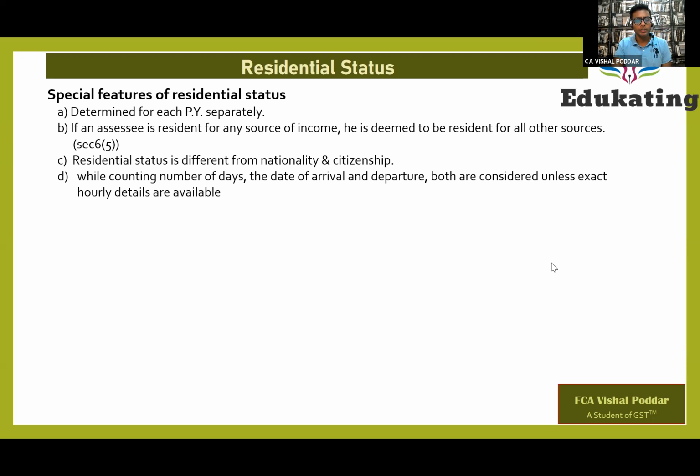Exact time of arrival and departure, from which documents? Generally it is your passport or visa where it is stamped. It can be derived from passport stamping, which is often done only for the date of arrival or departure without time. Exactly. That is why the law says if there are no time details available, you may ask the airport authorities to put a stamp showing the time. If they do so, you will get the time details from the same passport, but this is generally not followed in every country. That is why we have a conditional answer: if exact time details are available, then you calculate it differently. If not, which is generally the case, you do not have the exact time details,